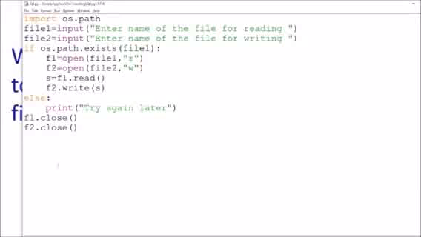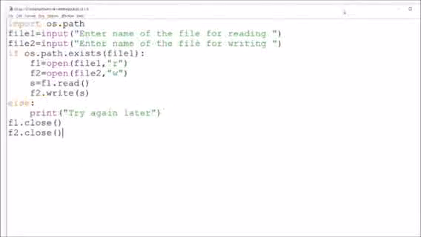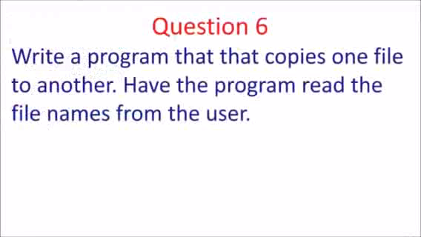If you do not close a file opened for reading, it will automatically close and retain its content. But if you do not close a file you are writing, you cannot see the contents which are written in the file. So please make sure that you close the file after reading or writing into a file.